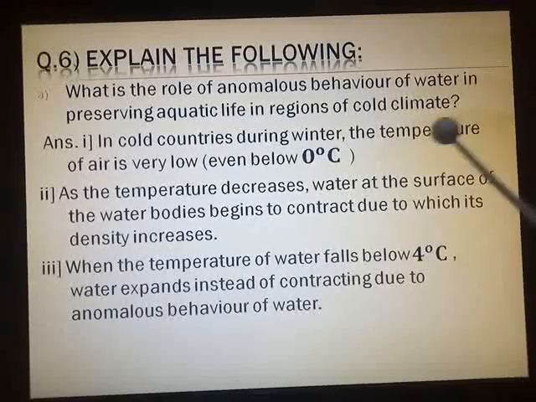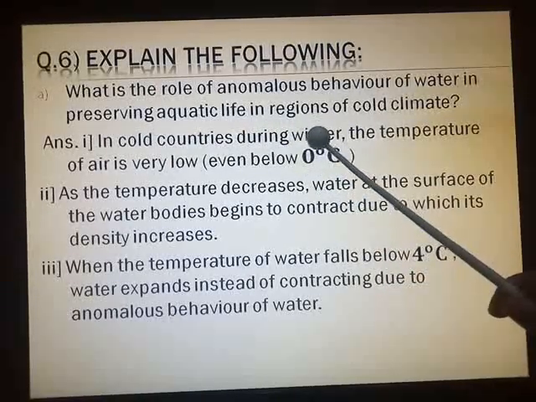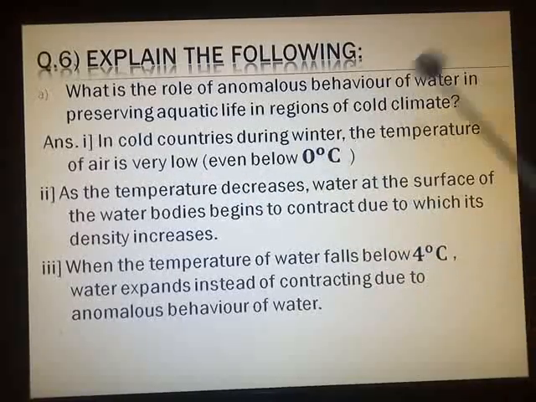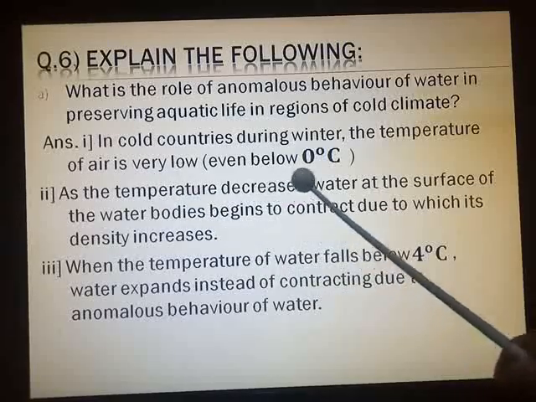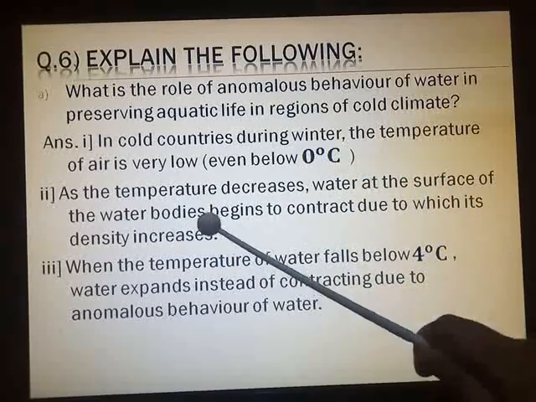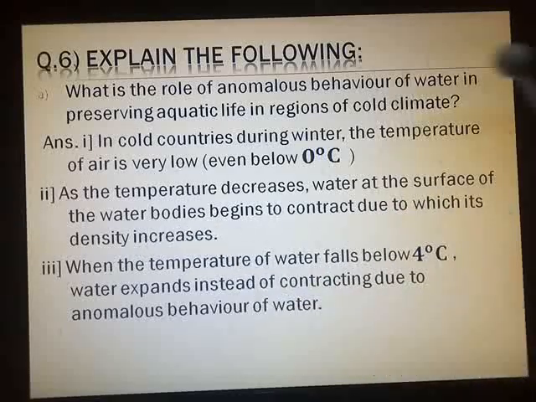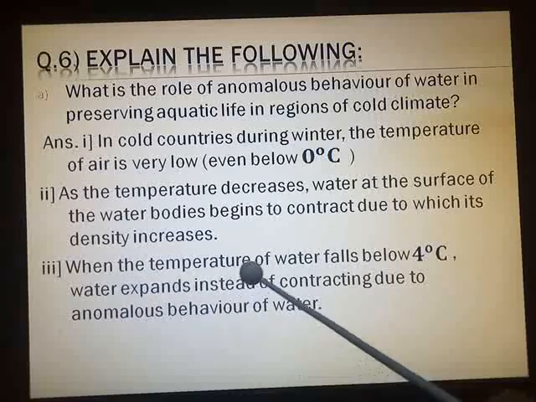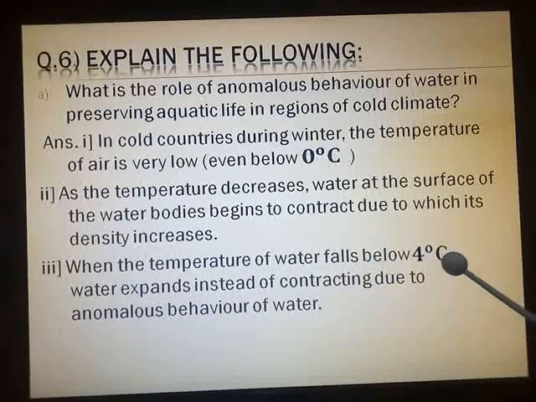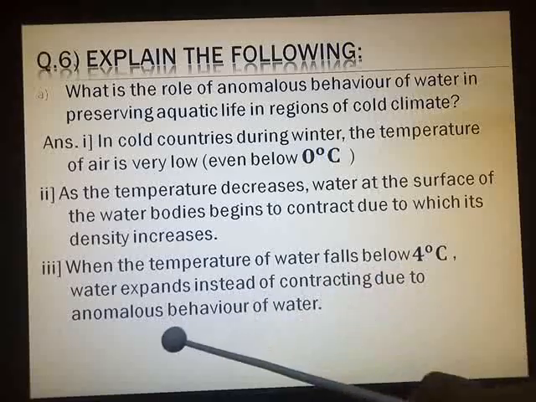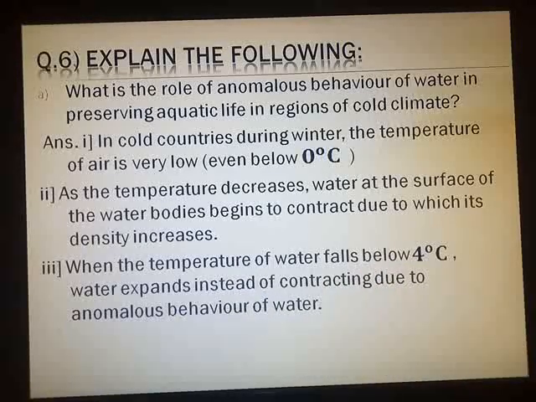So the first point you show: in cold countries during winter the temperature of air is very low, that is even below 0 degree Celsius. As the temperature further decreases, water at the surface of water bodies begins to contract, due to which its density increases. Third point, when the temperature of water falls below 4 degrees Celsius, water expands instead of contracting due to anomalous behavior of water.